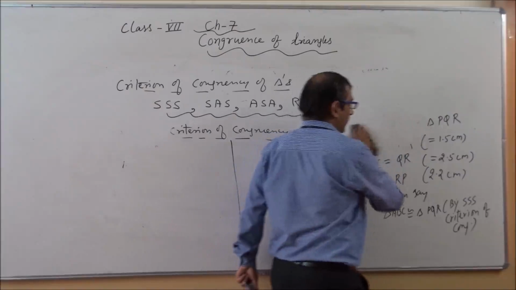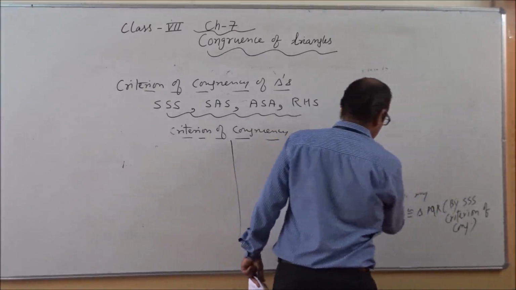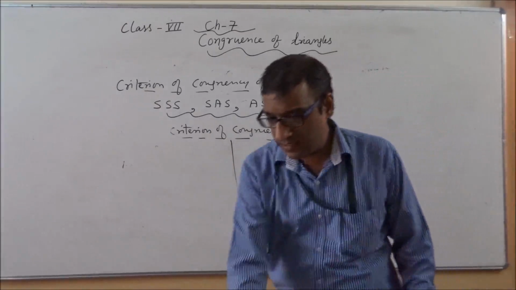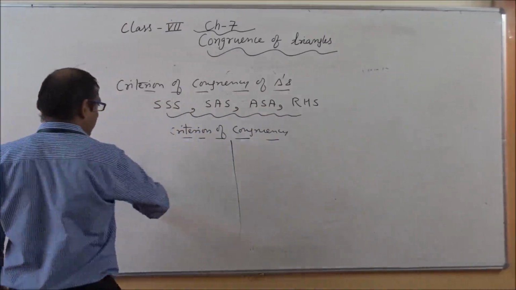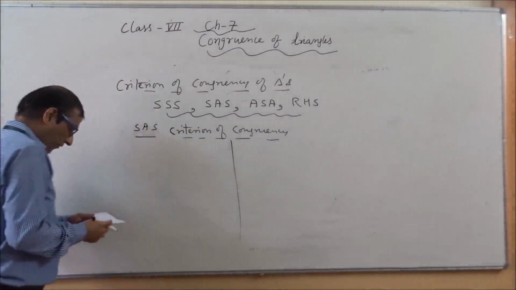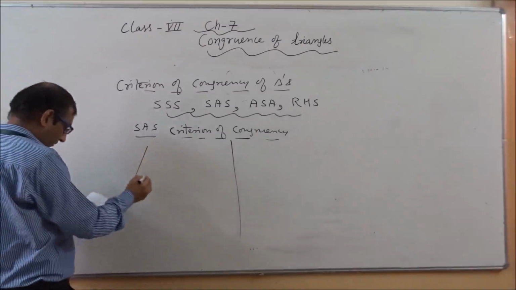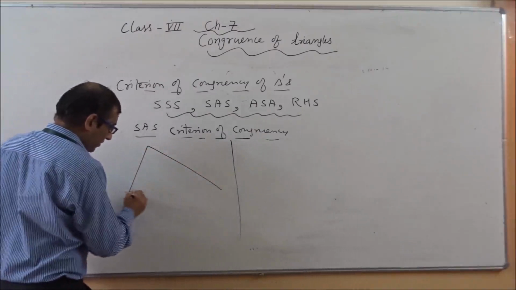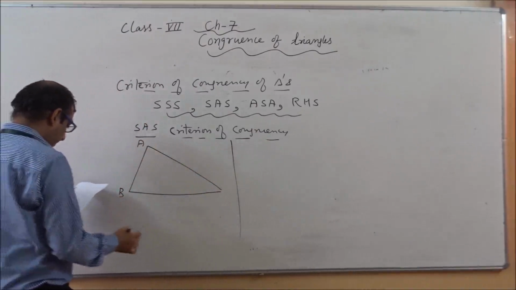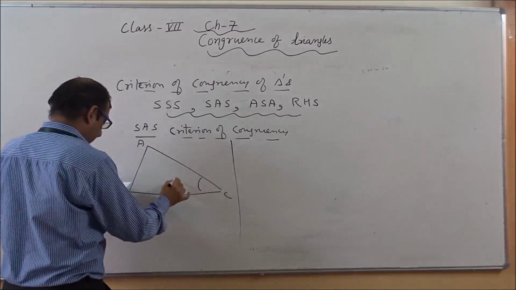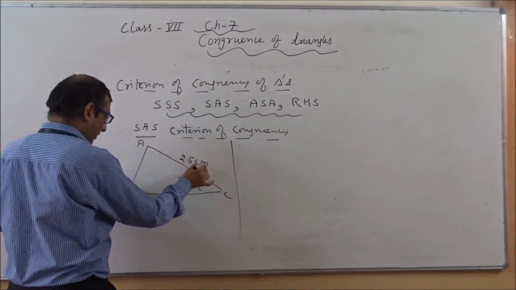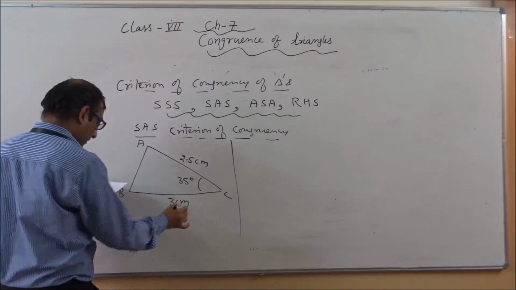SAS means two sides and one angle. So again, I will explain this criterion with the help of some diagrams. So I am continuing with SAS. First I will make the diagram. This diagram looks like this. This is A, B, C. This is 35 degree. And here I am taking 2.5 centimeter and 3 centimeter.